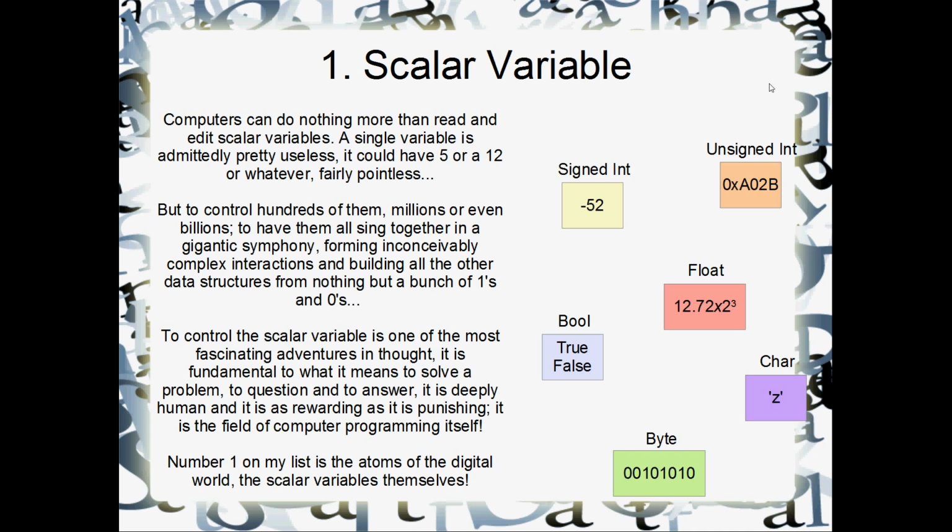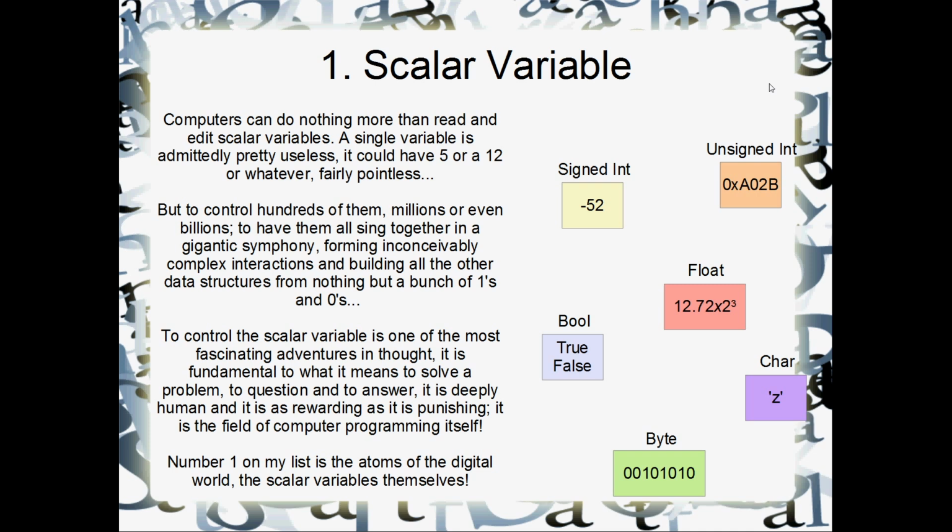And a single variable itself is pretty useless. It could have a 5 or a 12 or whatever, but it's fairly pointless. But to control hundreds of scalar variables, or millions of scalar variables, or billions of them, and to have them all sing together in a gigantic symphony, forming inconceivably complex interactions and building every single other data structure that we've been through, all from nothing but a bunch of ones and zeros.